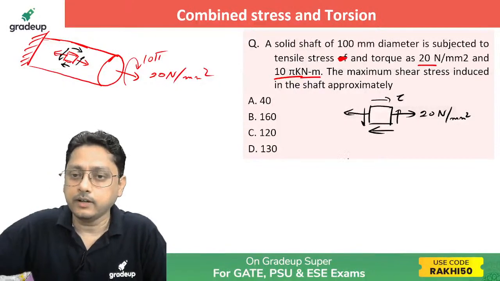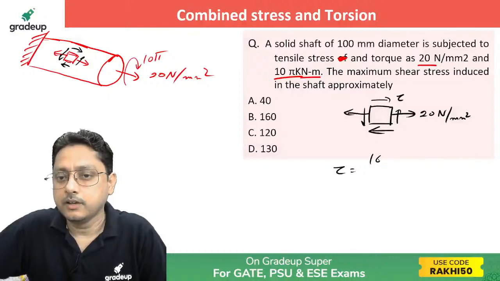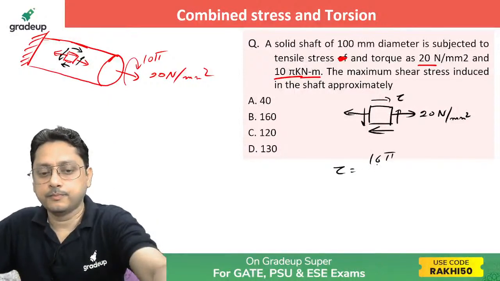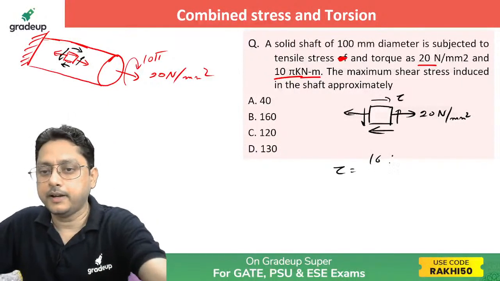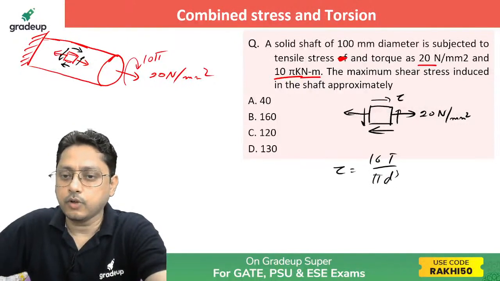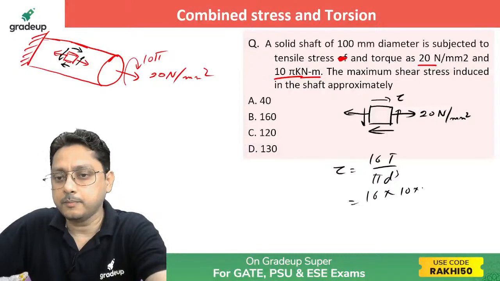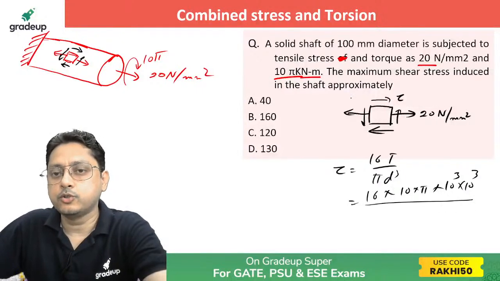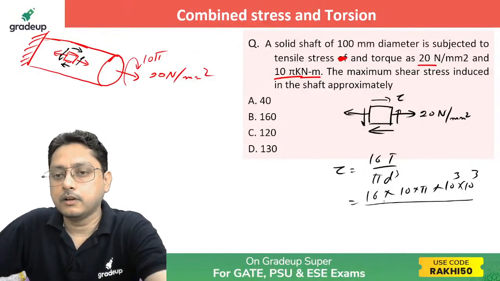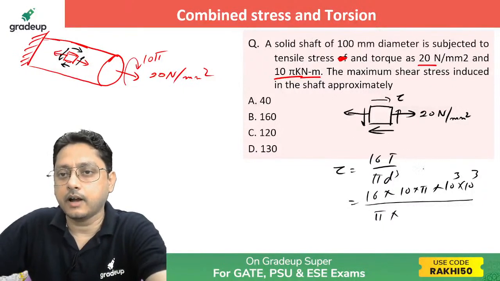How you can calculate? The shear stress due to the torque will be 16T by pi d cube, isn't it? Now solve this one. 16 into torque value is given here, that is 10 pi kilonewton meter. You please change it to Newton, that is 10 raised to 3, and the meter also if you change it to mm will be 10 raised to 3 once again. Make sure it will be in mm. Then pi and dia is given as 100.